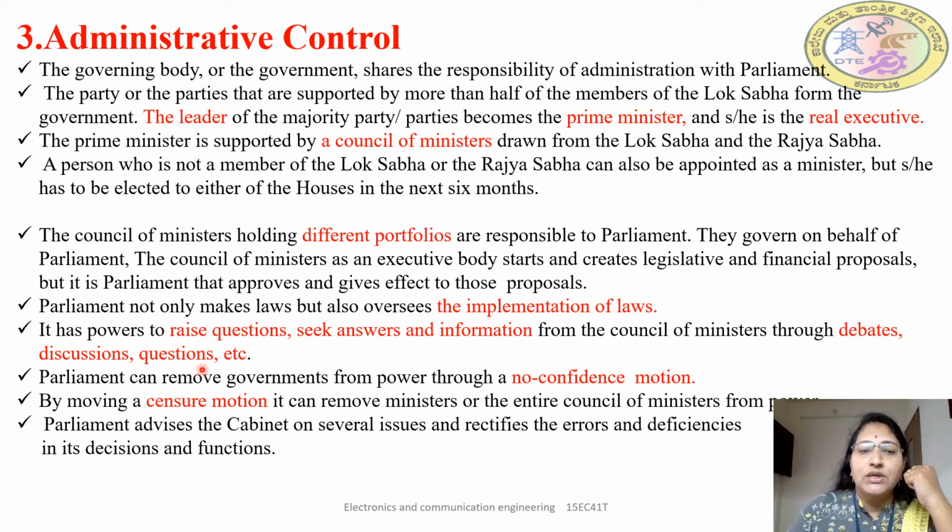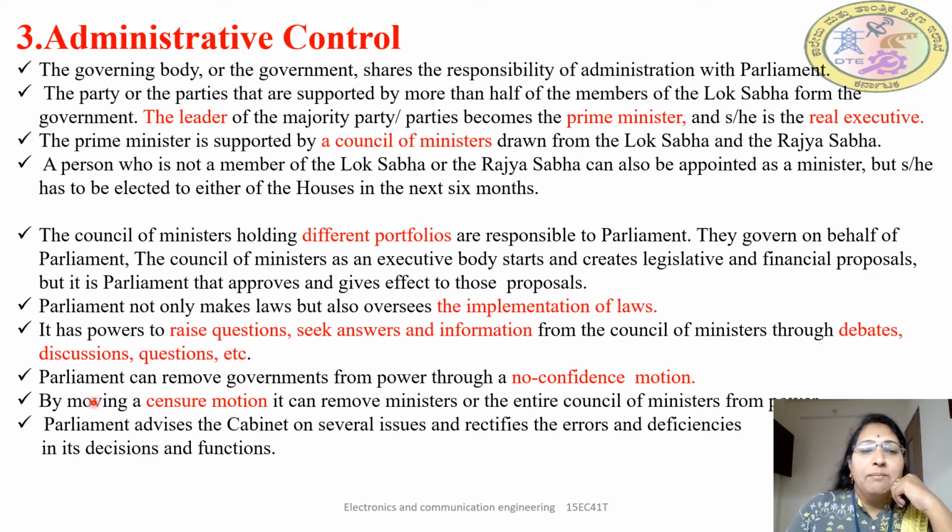and questions. So how are the Council of Ministers checked on whether they are working properly or not? That is done by raising questions, to seek answers and to get information by asking questions to the particular minister of that department. They get the information. So this is done by using debates, group discussions or questioning.